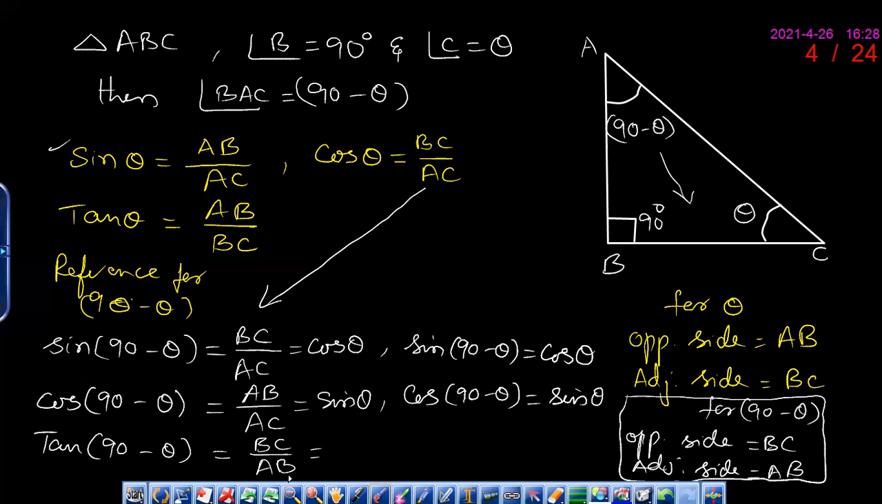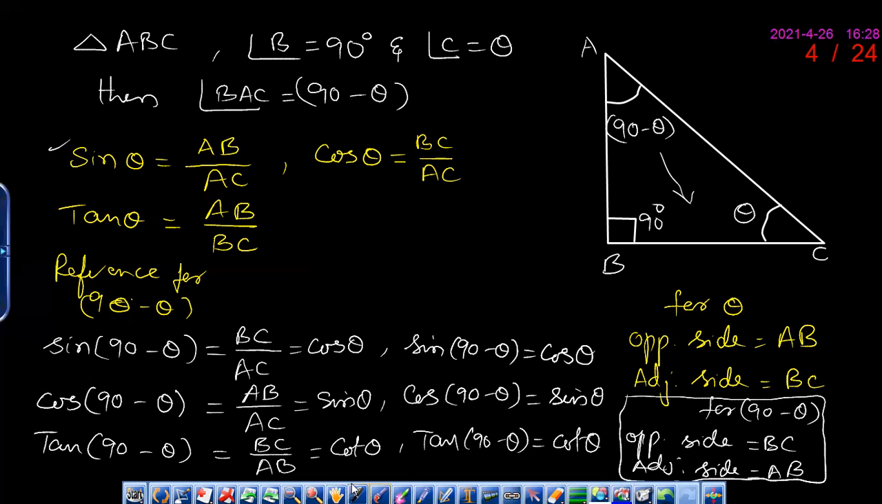What is BC upon AB? So it's cot theta, sir. Cot theta. So the reciprocal of tan theta, right? Yes, sir. The reciprocal of tan theta is cot theta. So when I write it here, tan 90 minus theta is equal to cot theta. Let me define cot theta also here.